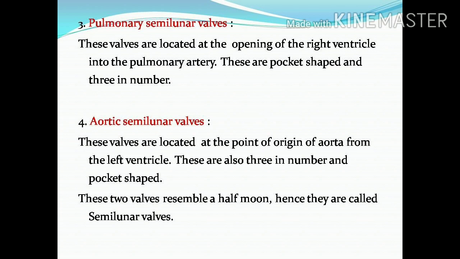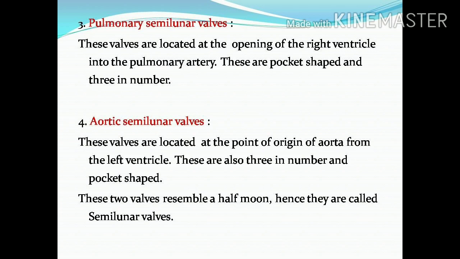Here three half moon-like structures are there, so three pocket-like structures are there. This valve is three in number. Also, when the blood flows from right ventricle to lungs, this valve will close, to avoid the backflow of blood. Next one is the aortic semilunar valves.